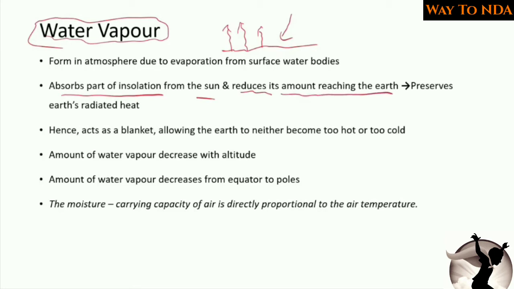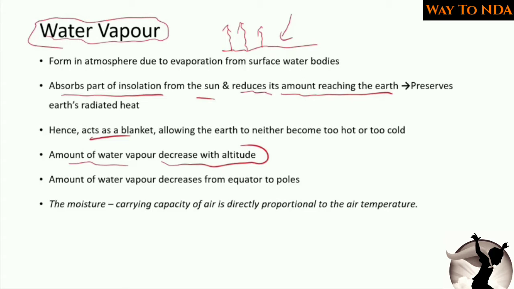Whatever radiation is coming from the sun, it stops. The water vapor absorbs part of the radiation which is coming from the sun, and this is the reason it works as a blanket for the earth. It acts as a blanket for the earth. Secondly, the amount of water vapor decreases with altitude. As you go high, the water vapor will go on decreasing. Altitude means upward, vertically.